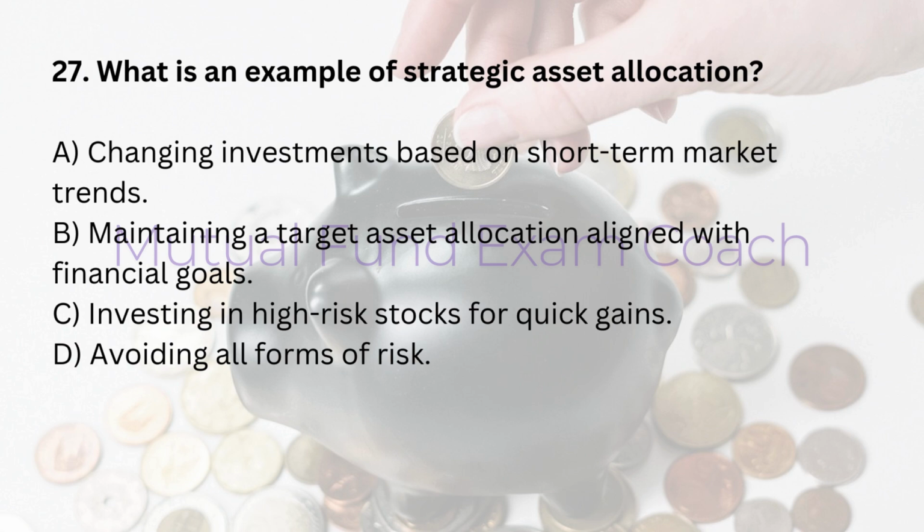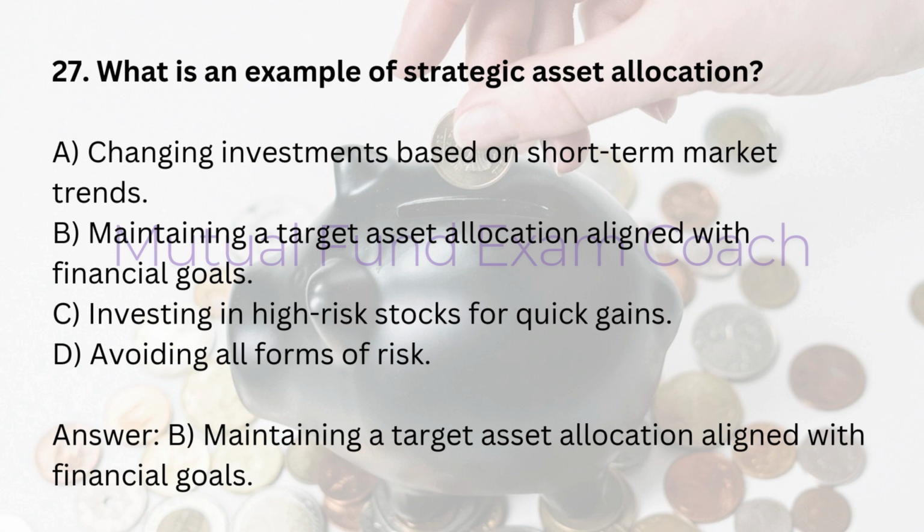27. What is an example of strategic asset allocation? A. Changing investments based on short-term market trends. B. Maintaining a target asset allocation aligned with financial goals. C. Investing in high-risk stocks for quick gains. D. Avoiding all forms of risk. Answer, B. Maintaining a target asset allocation aligned with financial goals.